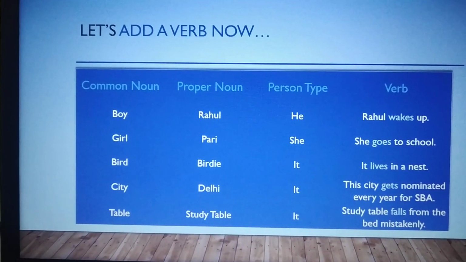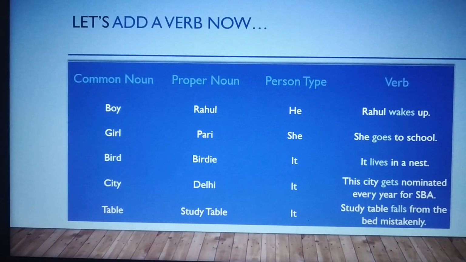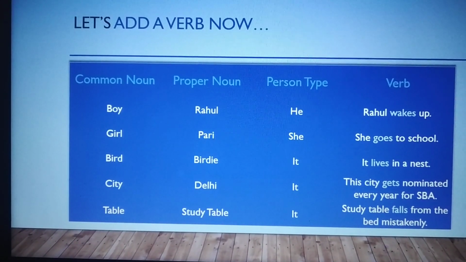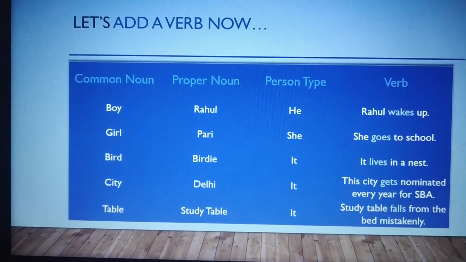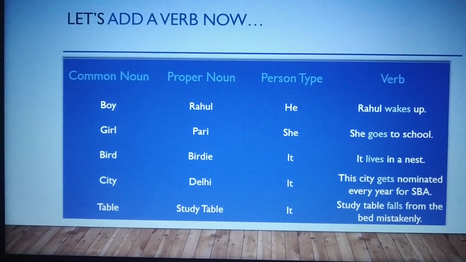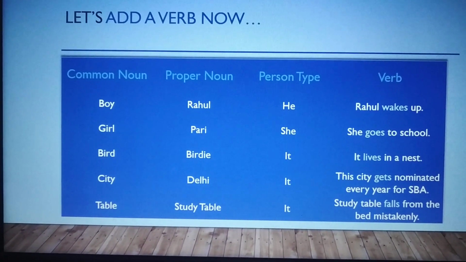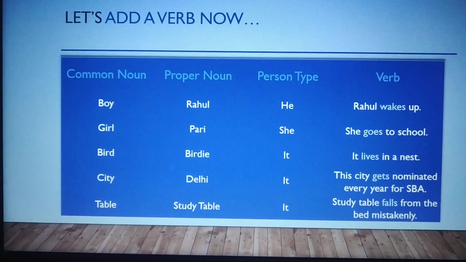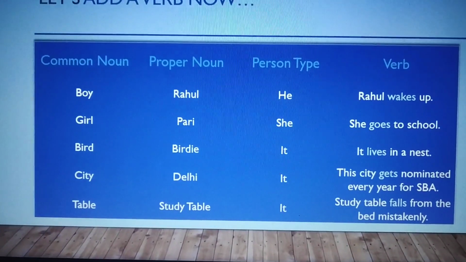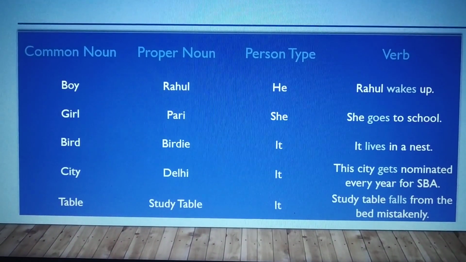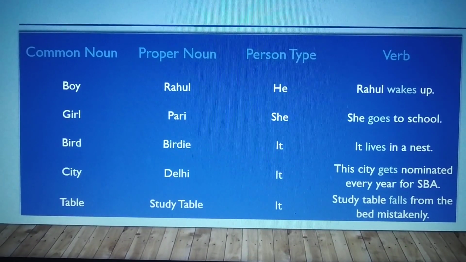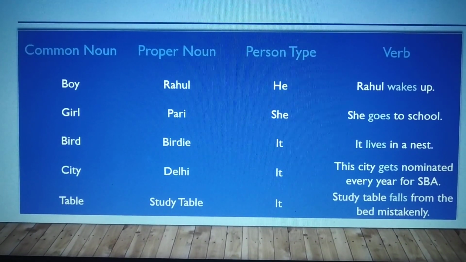Okay, let's add a verb now. So common noun is boy, proper noun is Rahul, person type he. We saw in one of the previous pages. So verb is wake here, wake, but we added s. Rahul wakes up. Girl.